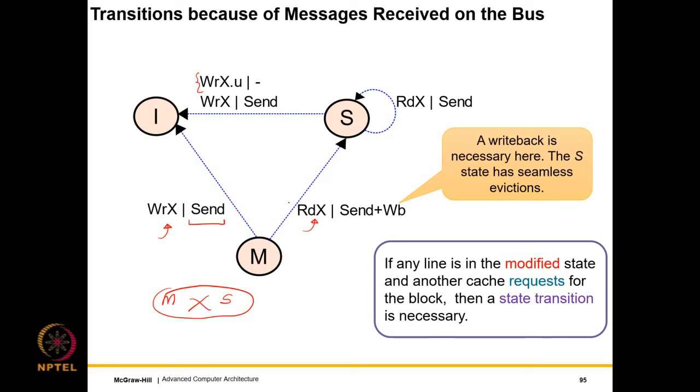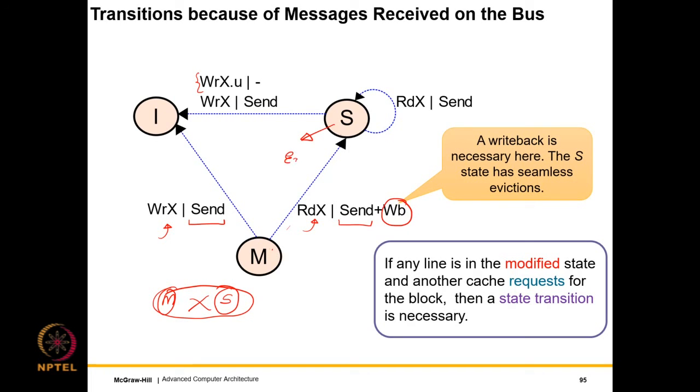In this case, if there is a read miss, then, because if any line is in the modified state, a state transition is necessary if there is another request. So if there is a read miss, then the current line has to transition from the M to the S state. The reason is that we cannot have an M state in one cache and an S state in another cache: either one writer or all readers. So to get into all readers, we have an M to S transition, and the block is also sent. In addition, a write back is performed to the lower level because we have seamless evictions from the S state.